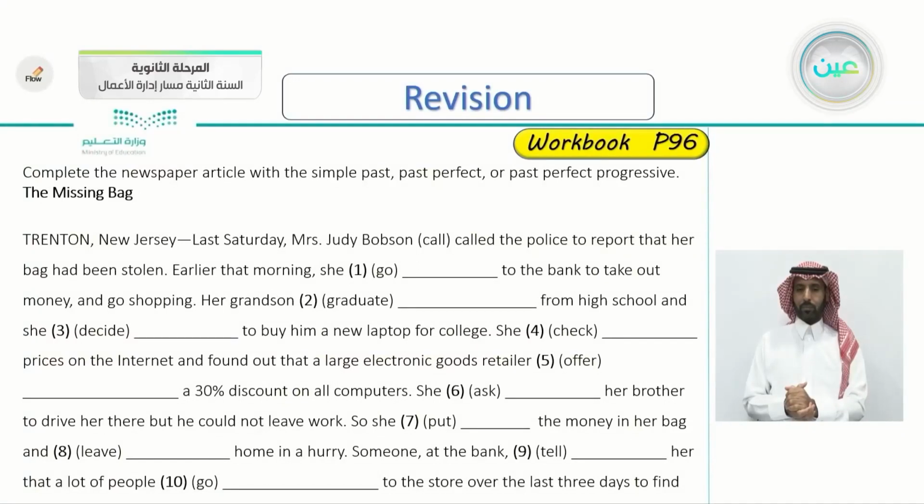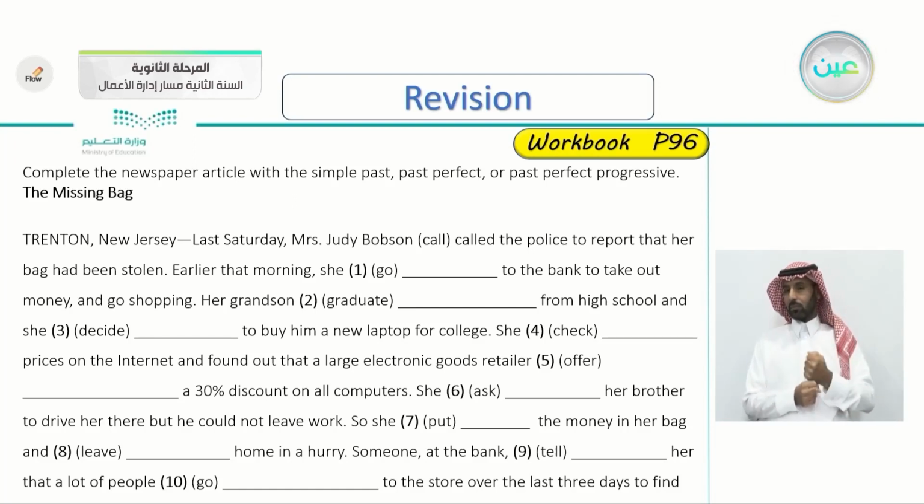So let's open our workbook on page 96. Complete the newspaper article with the simple past, past perfect, or past perfect progressive. The missing bag. This is the title of the article. So here we have a few gaps. We have to fill each gap with the simple past or past perfect or the past perfect progressive.